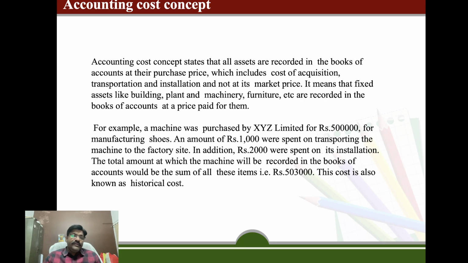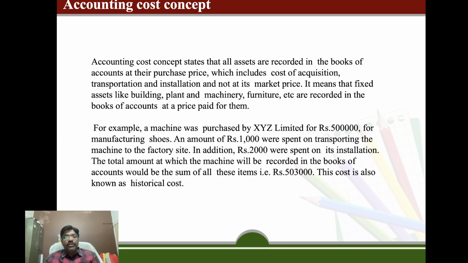It means that fixed assets like plant, building, machinery, furniture, etc., are recorded in the books of accounts at the price paid for them. For example, a machinery is purchased by XYZ Limited for 5 lakh rupees to manufacture shoes, an amount of 1,000 was spent on transporting the machinery to the factory site, and in addition 2,000 rupees was spent on installation. The total cost at which the machinery is recorded in the books of accounts would be the sum of all three items, which makes 5 lakh 3,000.